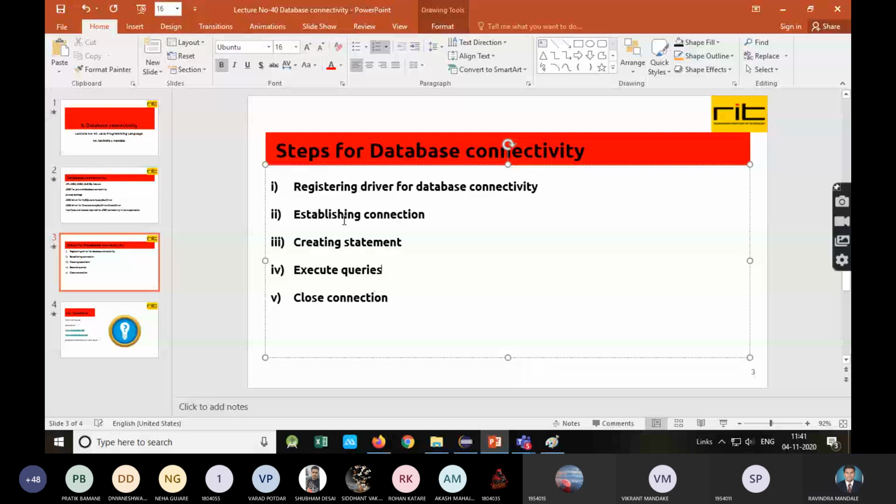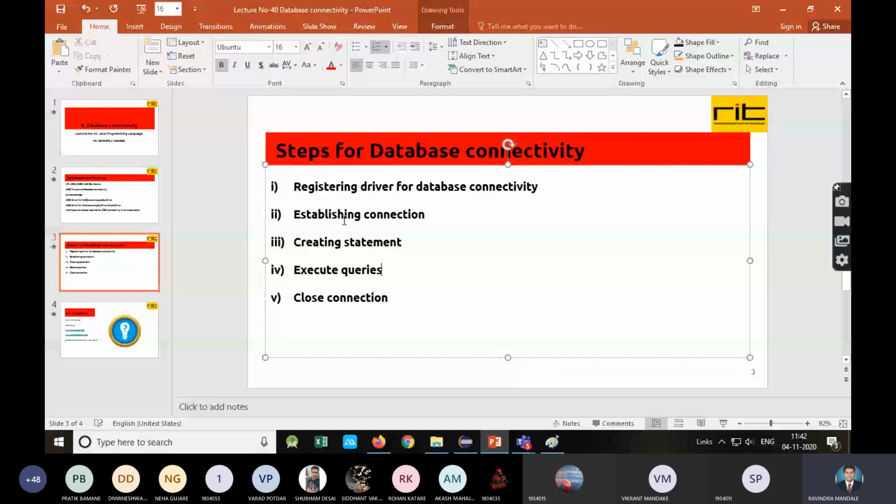Then two more things you need to specify: the username and password of that database. Whenever we install a DBMS, here I am installing MySQL, while installing it I need to give the username and password. You need to specify that username and password, because it is confidential. So you must know that username and password.